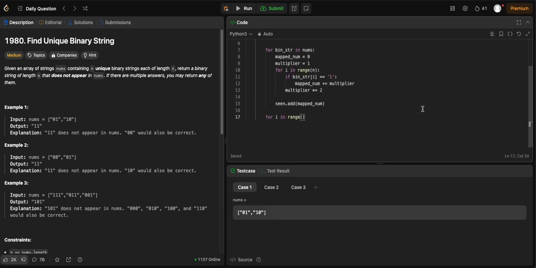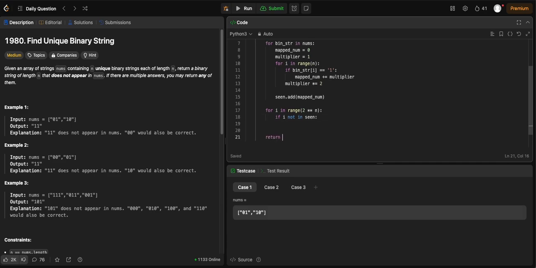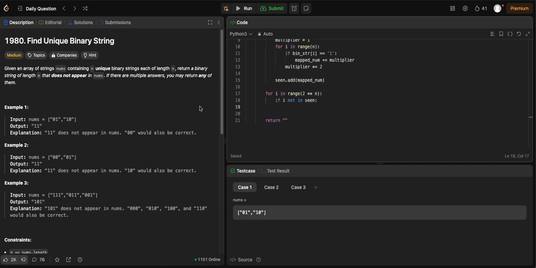So we can just do, seen, wait, not seen, 2 to the power of n. So if i not in seen, we just want to generate the string. Actually, we can return an empty string outside. We probably wouldn't reach this, but the spec is very vague, so I'll just do this in case. So if i is not in seen, we want to generate the result string.